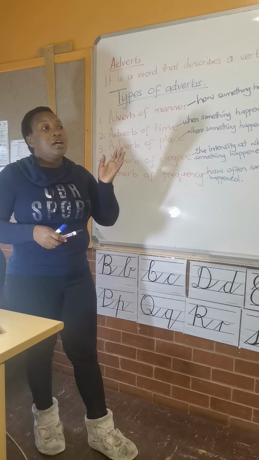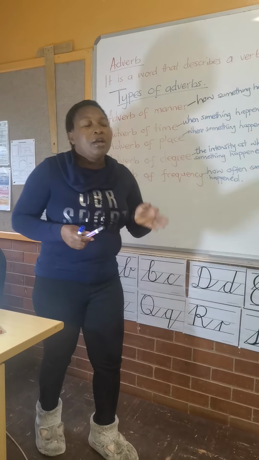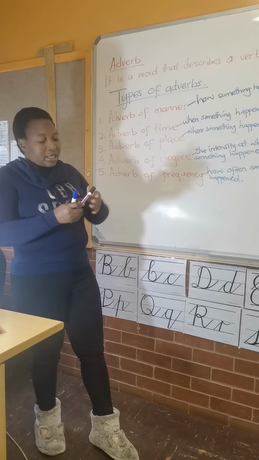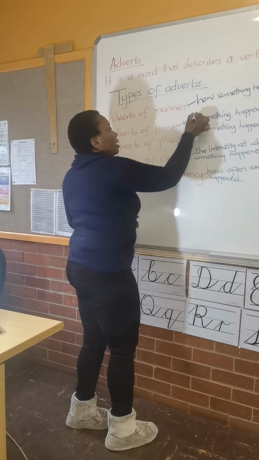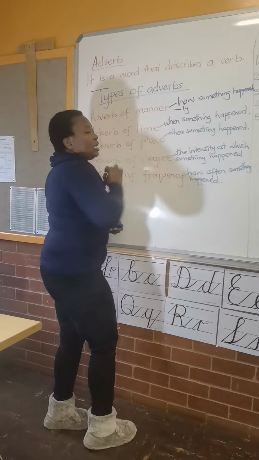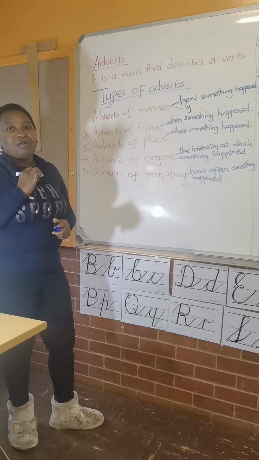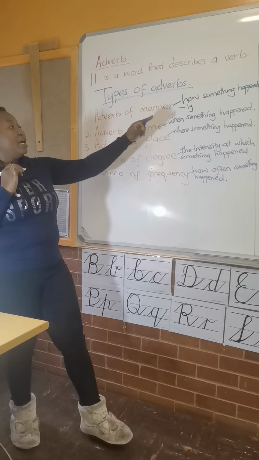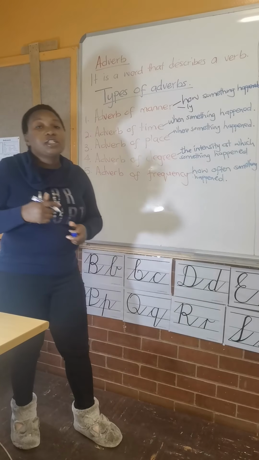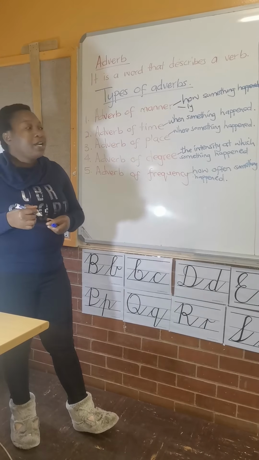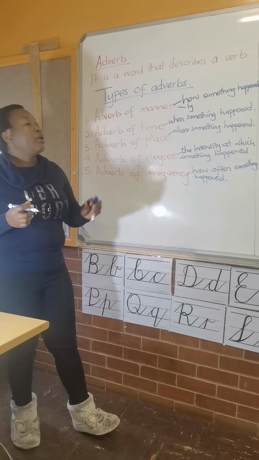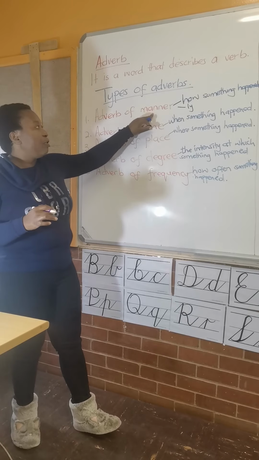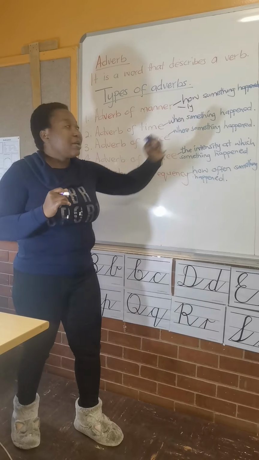He walked slowly. With this one, most of the adverbs of manner end in ly. Slowly, softly, quickly, loudly. Those are examples of adverb of manner. It is telling us how something happened.